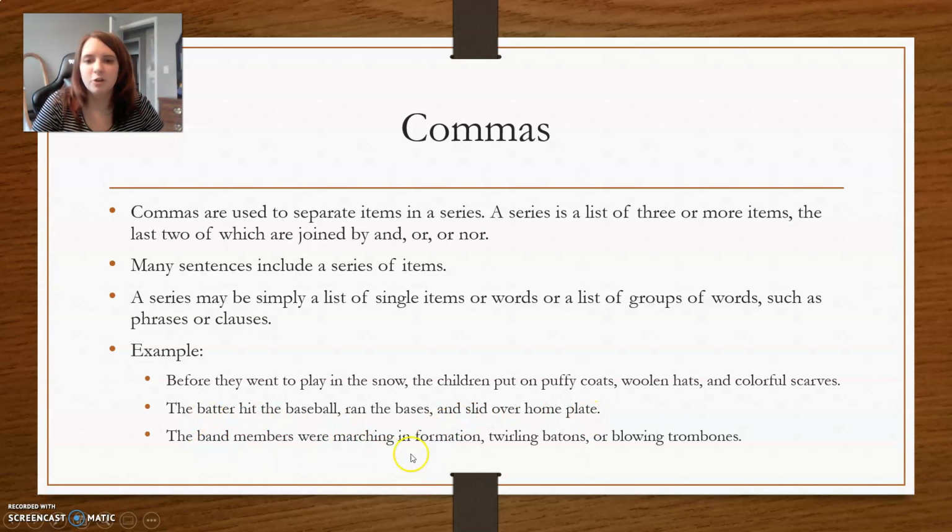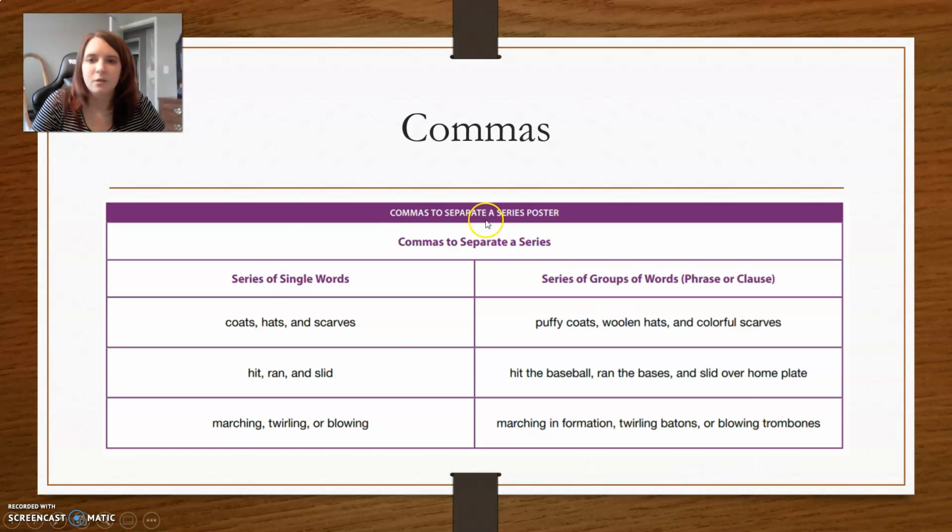"The band members were marching in formation, twirling batons, or blowing trombones." Again, you see the commas after the first 2 things we're listing, and then they added that joining word, or. Remember, those joining words are and, or, and nor. So remember, these are the commas of a series.